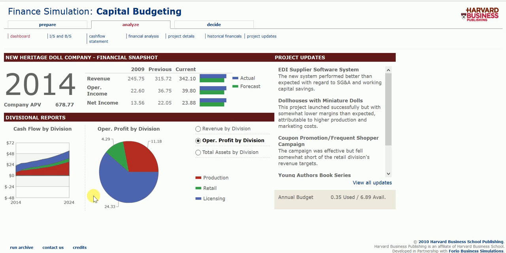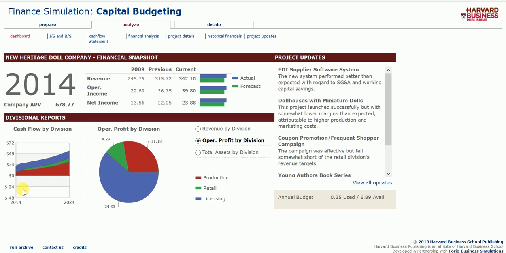The reason it is that big is because it is the profit by division, and licensing has hardly any expenses taken out whatsoever. It is almost all straight income without expenses taken out. As we can see, the second runner-up is obviously production. It's at 11.18 right now, and retail is at 4.29.